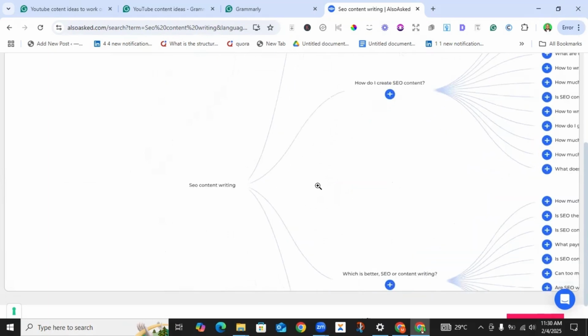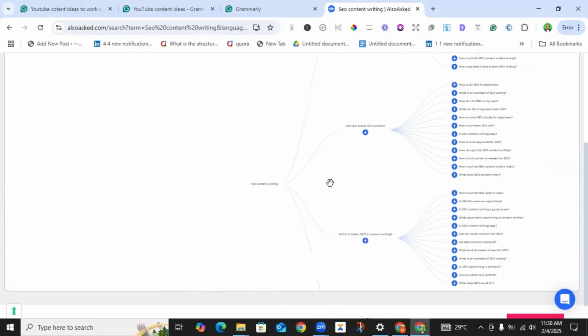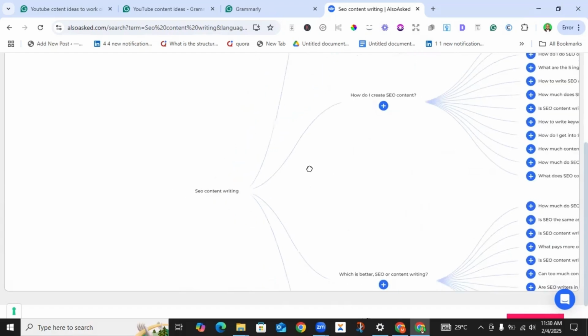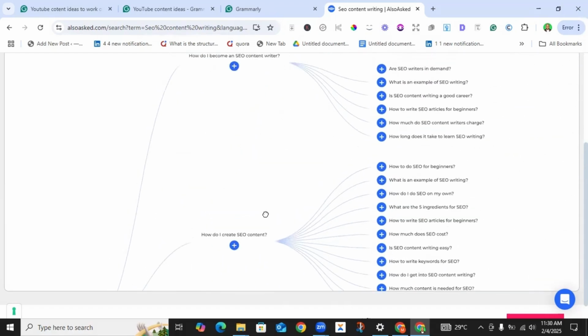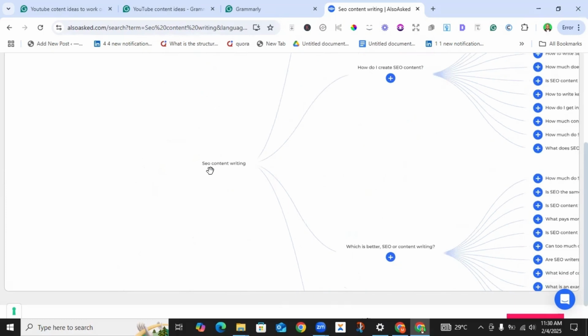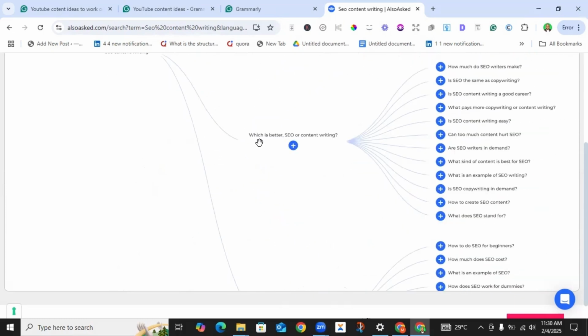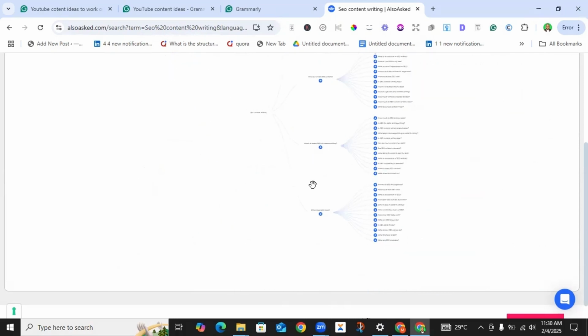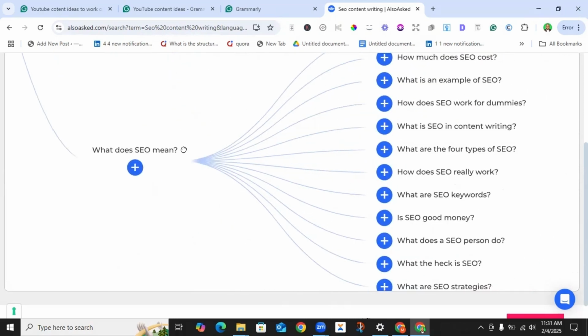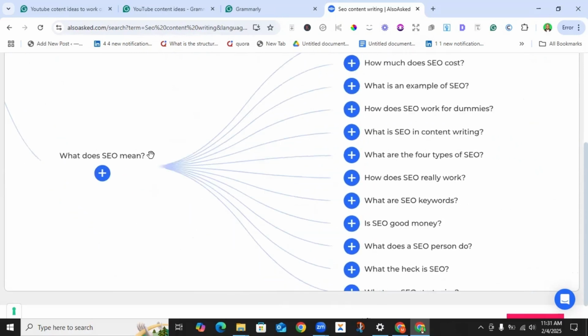It has presented questions that people are asking in relation to SEO content writing. You can see the map. You have the seed keyword, SEO content writing. Then we have which is better, SEO or content writing. You can see this. What does SEO mean? For this particular question, what does SEO mean?